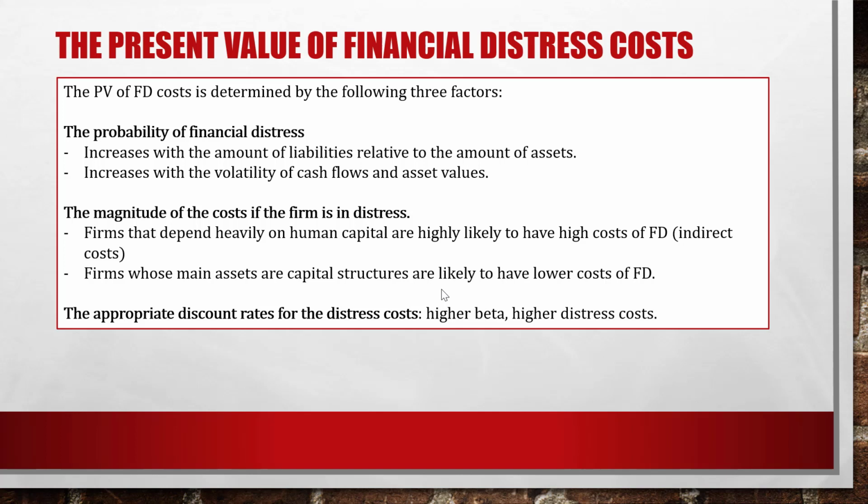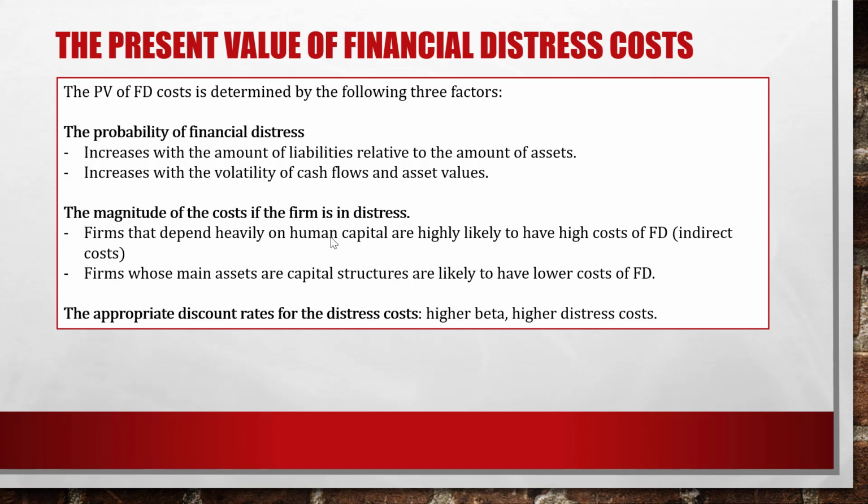The second factor is the magnitude of the cost if the firm is in distress. Firms that depend heavily on human capital are highly likely to have high costs of financial distress, and usually these are indirect costs. Human capital here could be either employees or customers.